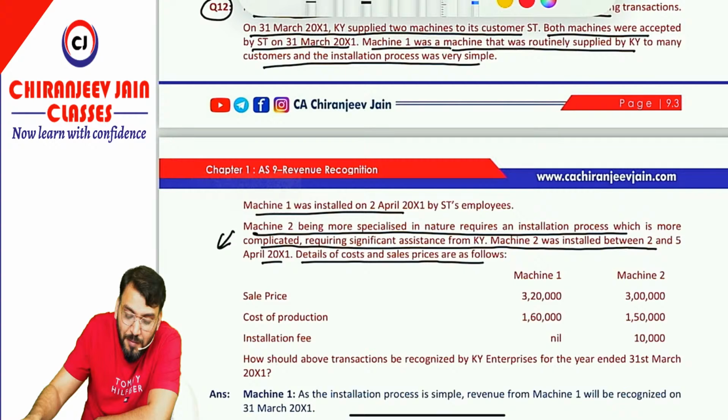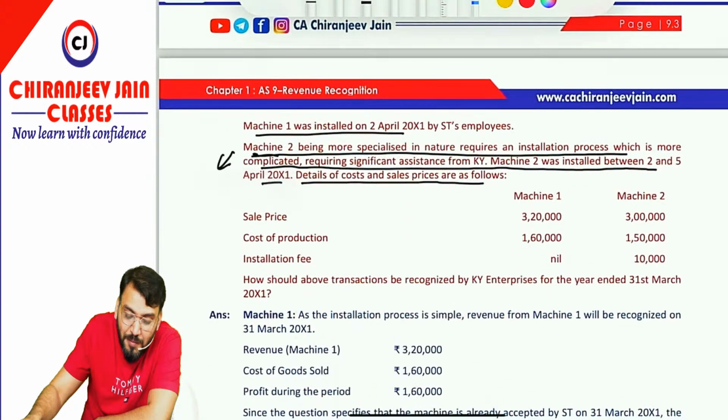But my answer is totally different. From my point of view, in this case for machine 2, revenue should be recognized in the next year, not in the initial year. But you can follow the solution given by ICAI, it is your choice. From my point of view, because the installation process was complicated, we need to wait for the completion of the installation process, then only we can recognize the revenue. As per the guidance given under AS 9, we will follow the guidance given under AS 9 only now.